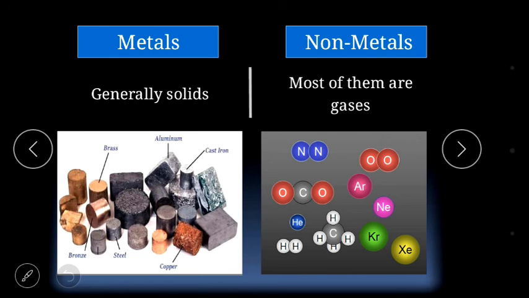Usually metals are solid, but there is an exception of two elements. The first one is the mercury, whose symbol is Hg, and the other is gallium, that is Ga. So basically gallium and mercury, they both are liquids at room temperature, but they are metals. On the other hand, usually non-metals are gases, but there are some elements that are even found in liquid and solid state as well.